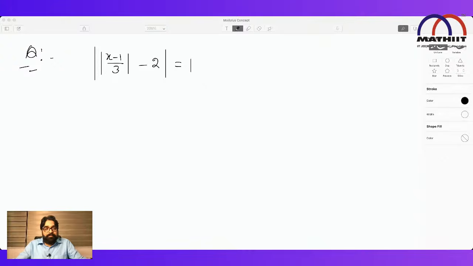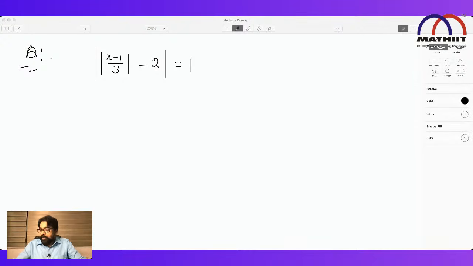Don't give up. Read the question the way it is given: mod of something equal to 1. So that something will be either 1 or minus 1. What of the something? Let's see.